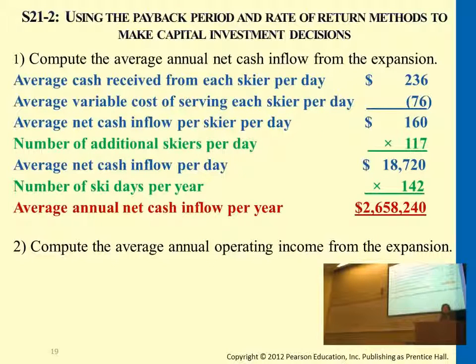And then that $160 you're getting from each and every person. Every day you expect there will be 117 people, customers coming. So every person you're collecting 160 times 117 people. Altogether that gives you a daily basis of cash flow, $18,720. That's per day. Then you times the days that weather condition allows people to ski, 142 days.